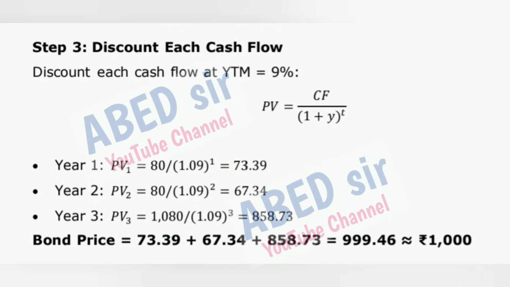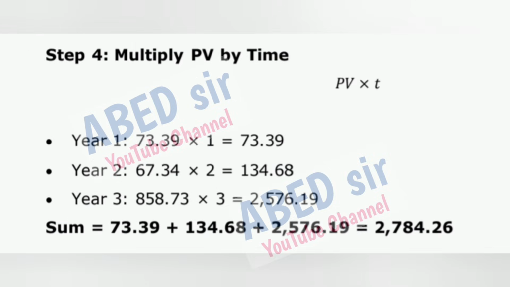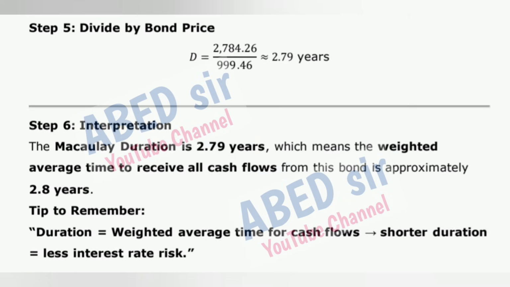PV is equal to CF divided by (1 plus Y) to the power T. Step 4. Multiply PV by time, PV times T. Step 5. Divide by bond price. D is equal to 2,784.26 divided by 999.46, which is 2.79 years. Step 6. Interpretation. The Macaulay duration is 2.79 years, which means the weighted average time to receive all cash flows from this bond is approximately 2.8 years.